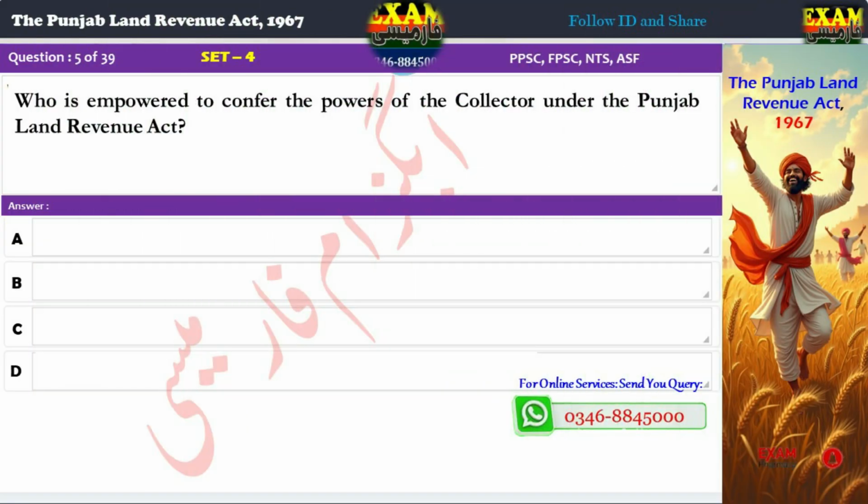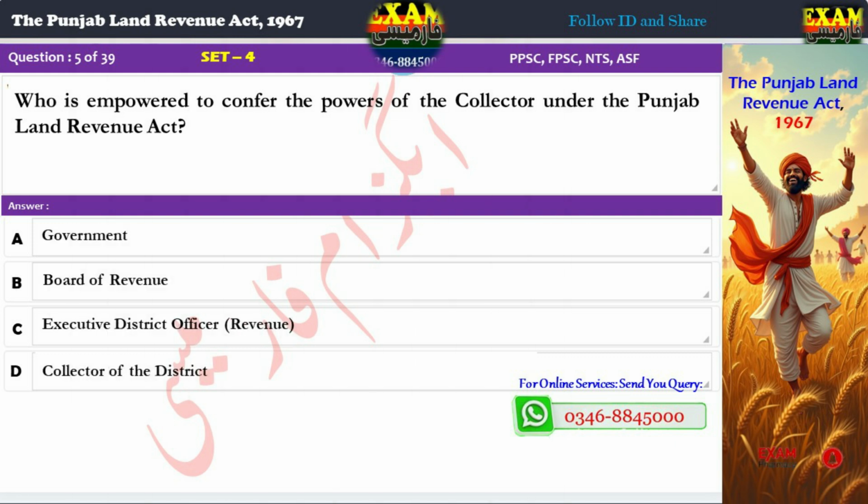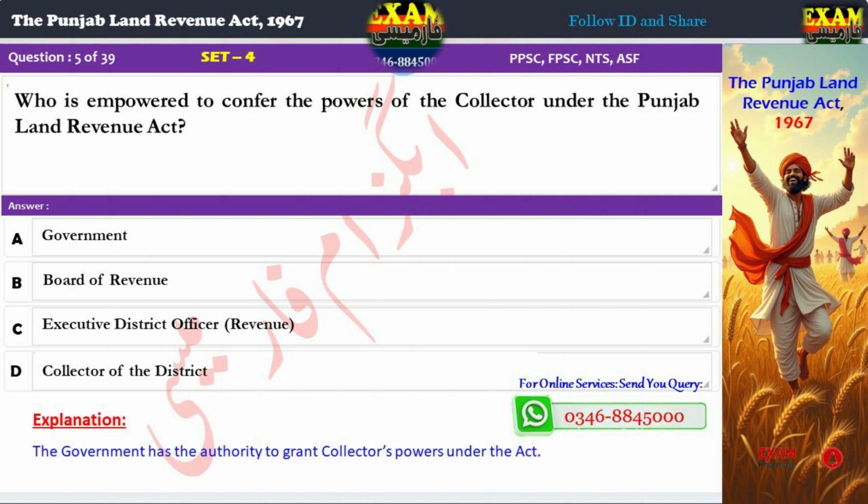Question 5. Who is empowered to confer the powers of the collector under the Punjab Land Revenue Act? A. Government. B. Board of Revenue. C. Executive District Officer, Revenue. D. Collector of the District. Correct answer: A. Government. Explanation: The government has the authority to grant collectors powers under the Act.